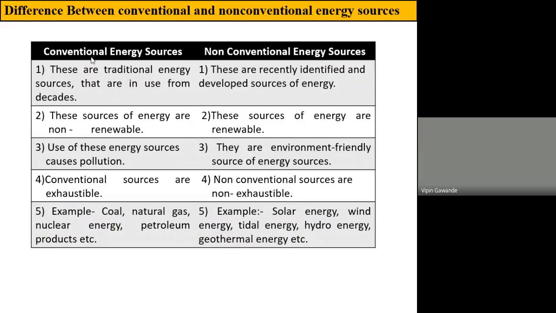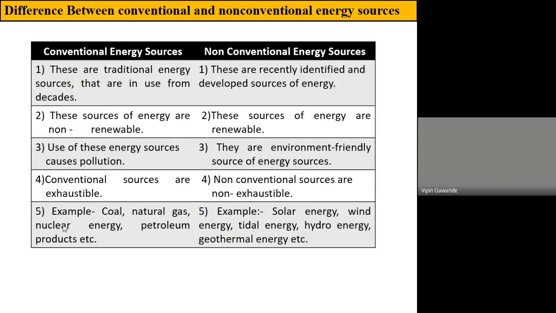Conventional energy sources are called non-renewable energy sources, while non-conventional energy sources are called what? Renewable energy sources. The use of conventional energy sources causes pollution, while non-conventional energy sources are environment friendly. Conventional energy sources are exhaustible. That means in the coming years, there will definitely be a shortage of these conventional energy sources, while non-conventional energy sources will be available in a huge amount in the future also, as they are available today.